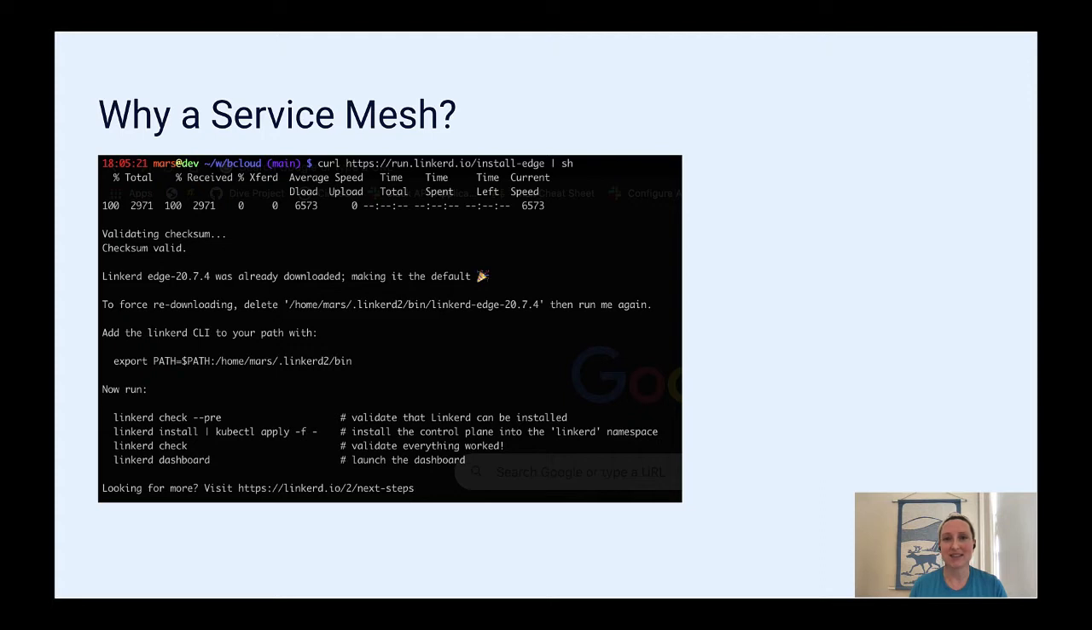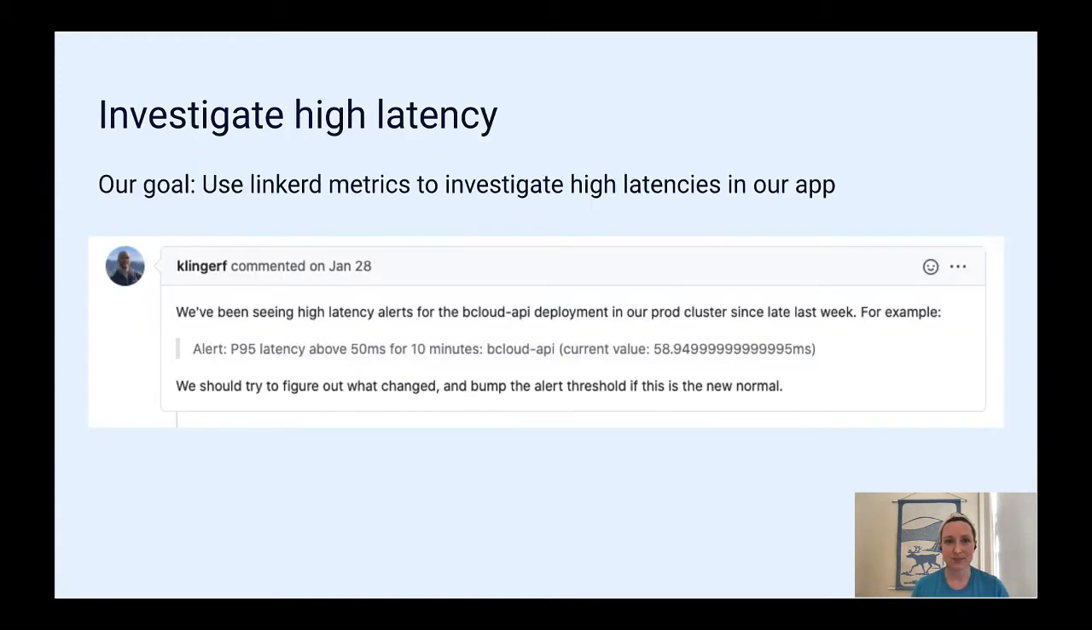So our first step as Linkerd end users was fast and simple. We already had the CLI installed. So using the CLI, we installed the control plane into our production cluster, and we meshed our services by adding the data plane proxies.